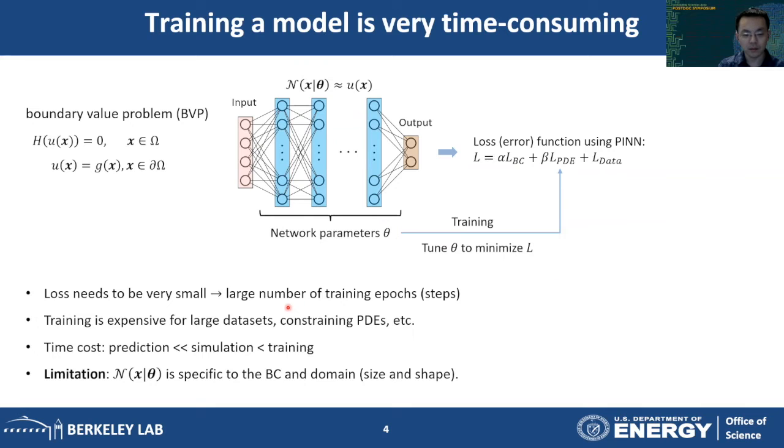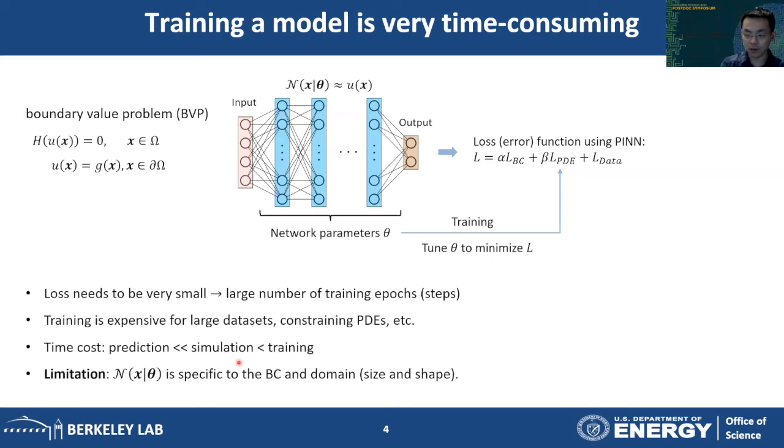The training can also be very expensive because of the large data sets. If we want to improve the model's accuracy, we have to generate a huge amount of data. And also, we need to constrain the PDE in training the network. That will introduce a lot of computation cost. So in general, the prediction of the neural network can be super fast, but the training of the neural network is usually more expensive than the numerical simulation.